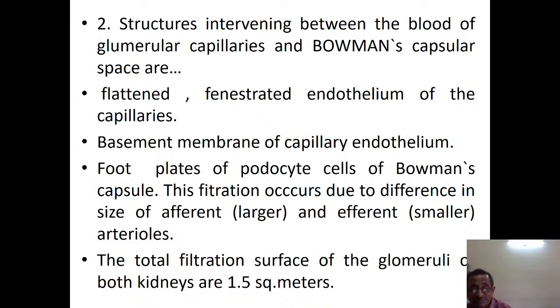Bowman's capsule has a visceral and parietal layer, as I told you. The visceral layer is surrounding the capillaries, which has the foot plates of podocytes. These are also forming a barrier in the transfer of blood from the lumen of the capillaries into the Bowman space.